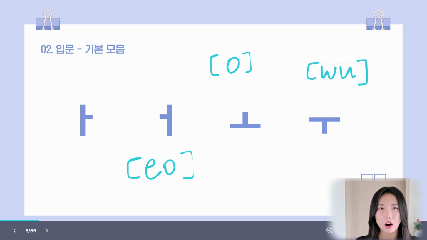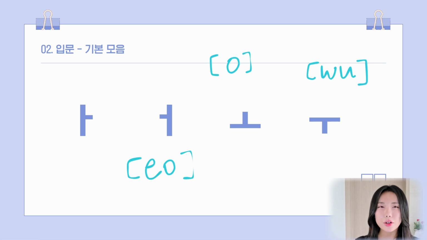Think of the situation where you're hesitating to say something, then you would make this kind of sound. So this vowel sounds like that. So the first one was A, the second one was O, the third one was O, and the fourth one was U.